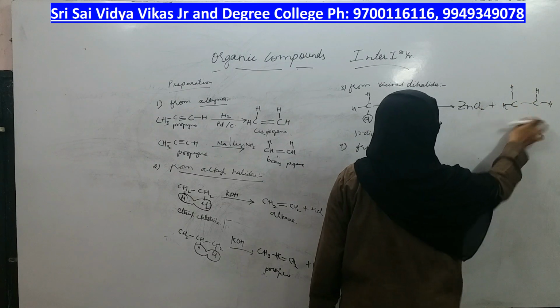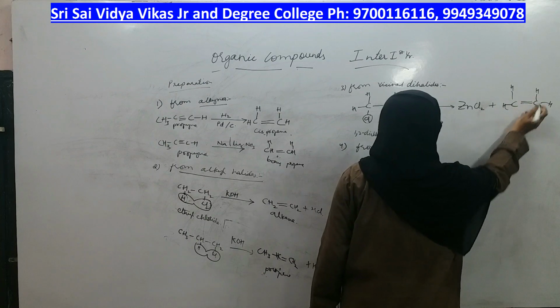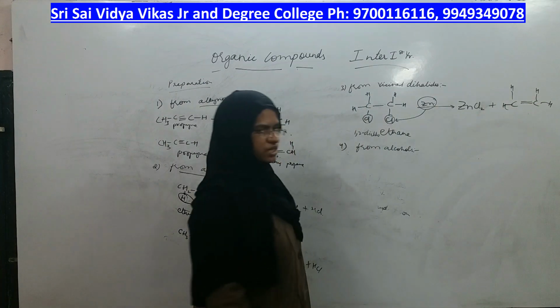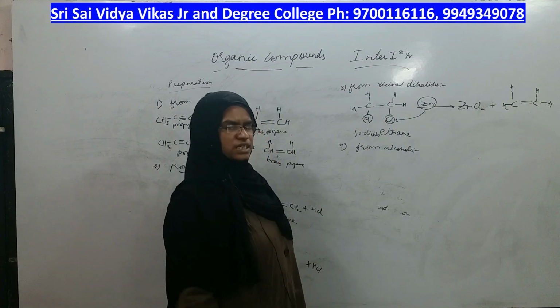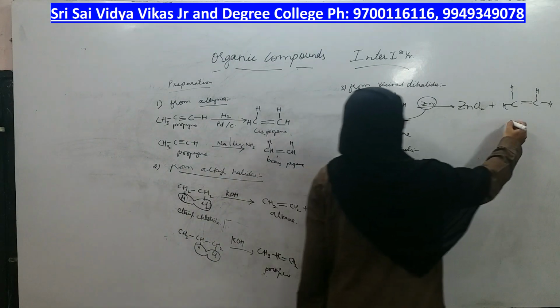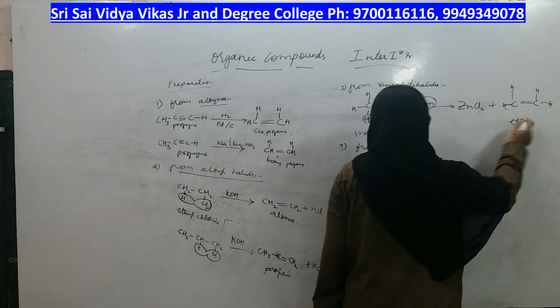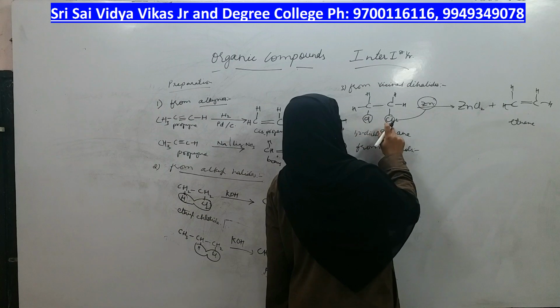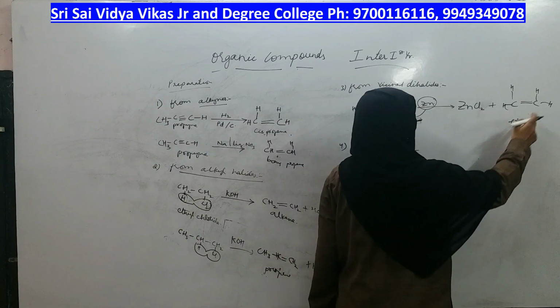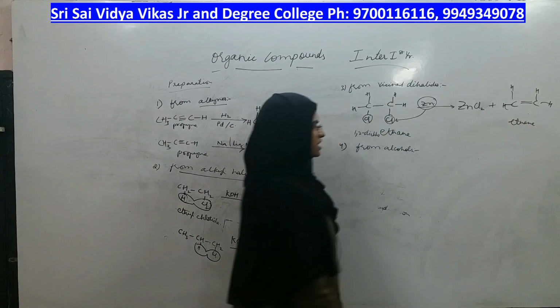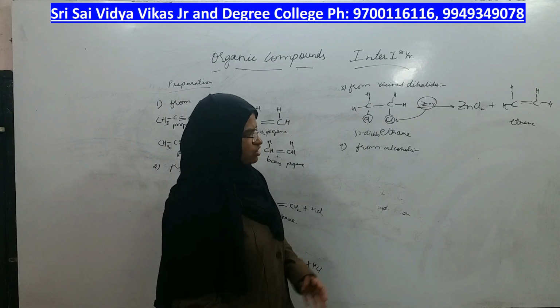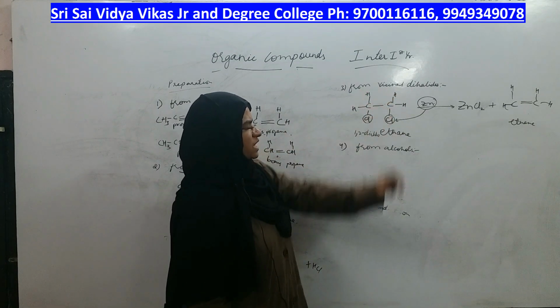One bond was broken here, one bond was broken here, so I will add a common pi bond here. What is the product called? It is ethene. Just ethene. From vicinal dihalides you are able to get ethene, or alkene. That reaction is called preparation of alkenes from vicinal dihalide.